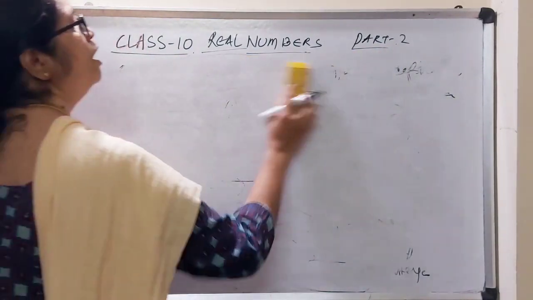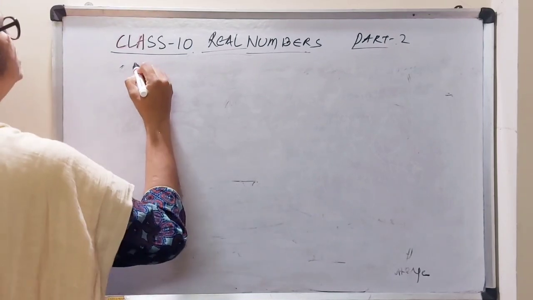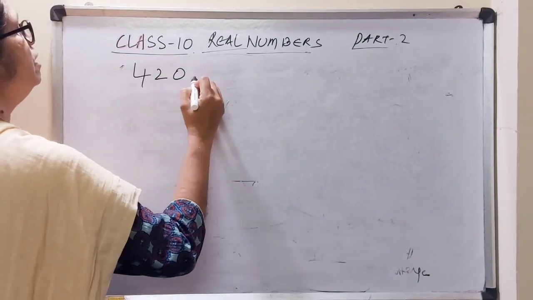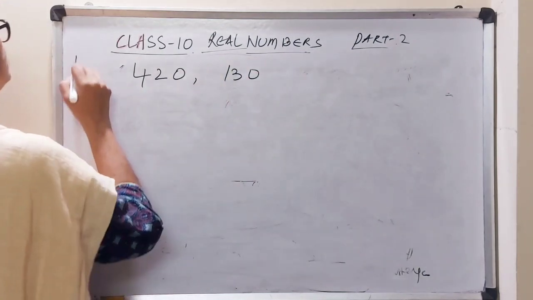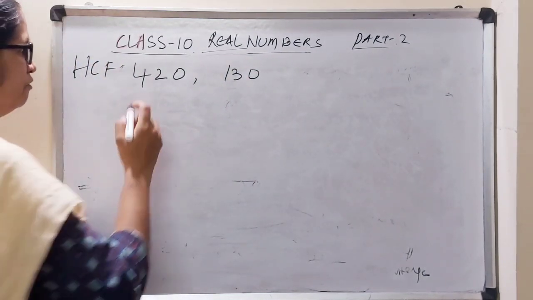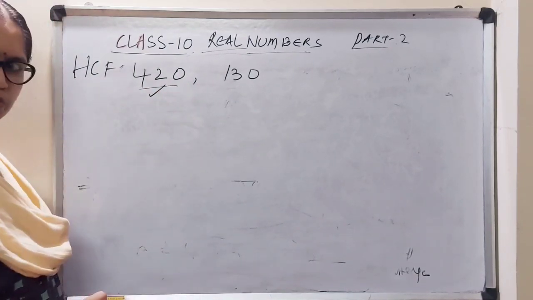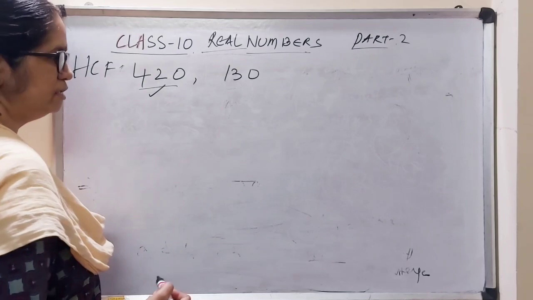Now we are going to do one sum. I am going to show you how to use a lemma to derive an algorithm. I am going to find the HCF between 420 and 130. Generally how do we do HCF? We divide the larger number by the smaller number, right? 420 is the bigger number and 130 is the smaller number.